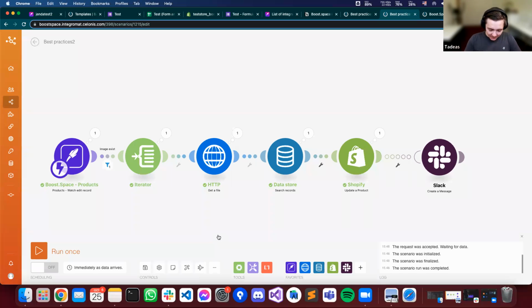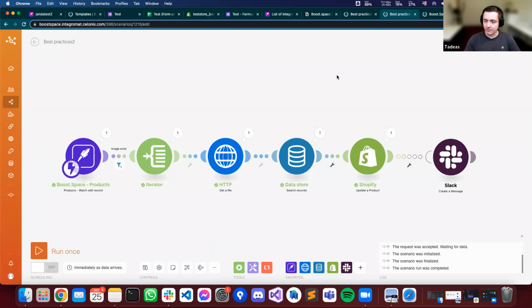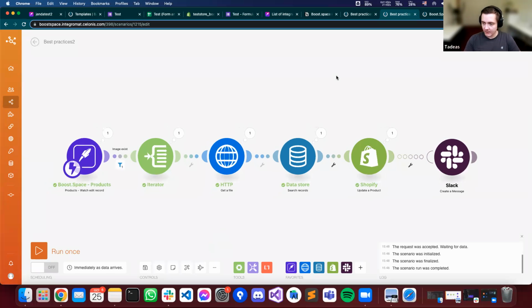But what I want to show and say is that we are working on making everything more simple. So for example, the way how we will handle the images, we are planning to release our attachment module that will work in a much more simple way with uploading products to third-party tools, and we are adding more and more of these templates and things that will try to make your life easier and make it set up in the fastest way.